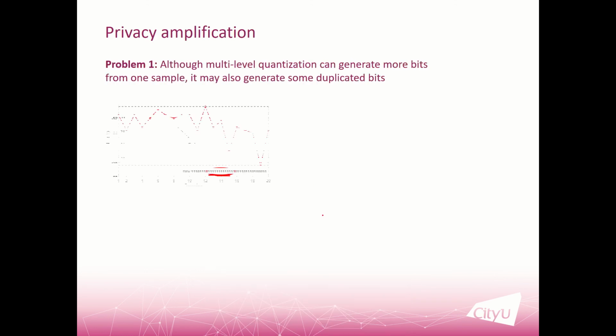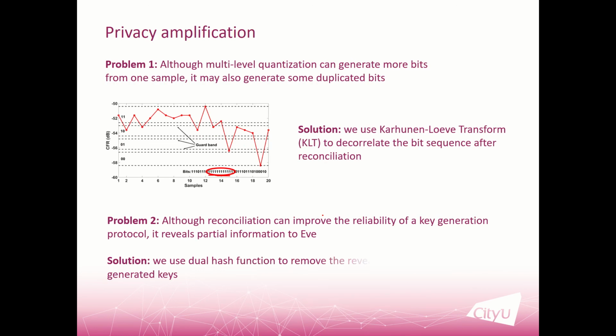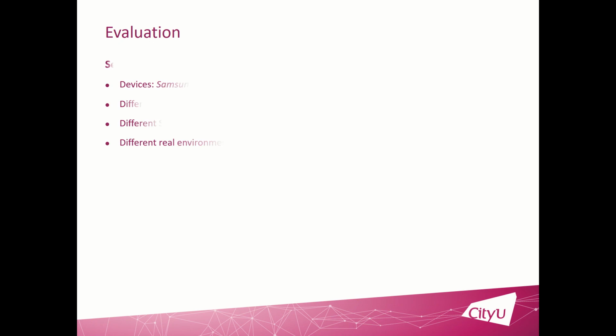This will weaken the security of our system. So we use the dual hash function to remove the revealed information from the generated keys. And finally, we generate the two keys for Alice and Bob, and they can use these two keys to secure their communications.